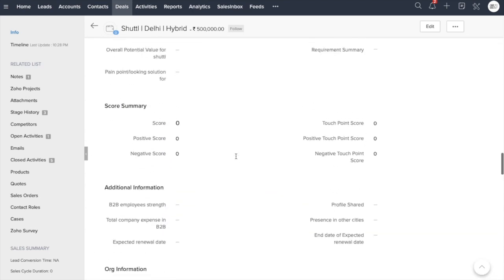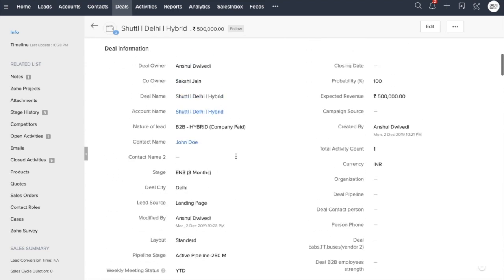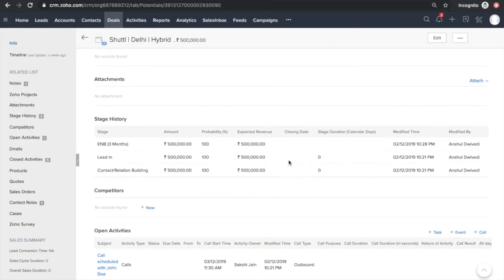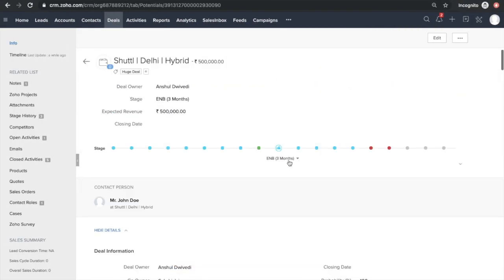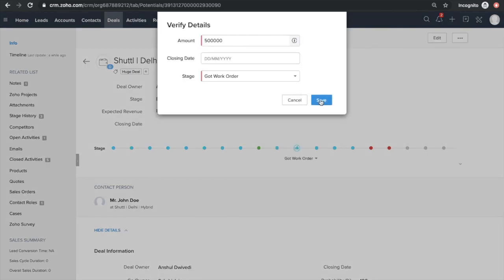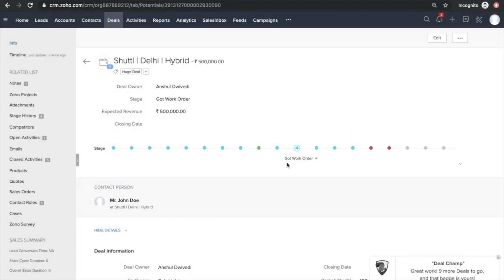Now let's understand how to attach documents. So for that, let's hypothetically think that this lead has moved from ENB to got work order, right? So this is got work order. Let's save. Now there are two things.